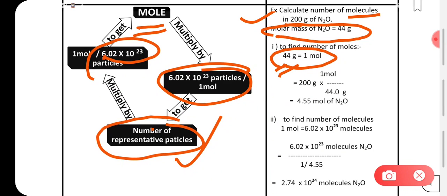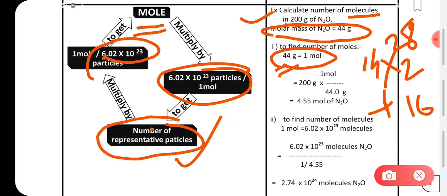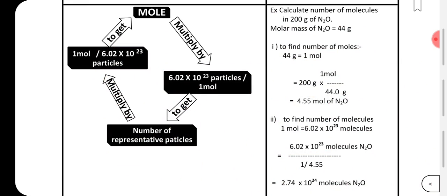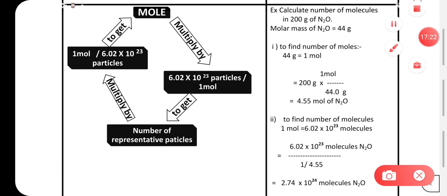What you have to do is, nitrogen atoms are 2 in number, and each nitrogen has 14, so 14 into 2. Then to whatever value you get, you have to add the atomic mass of oxygen, which is 16. So 28 plus 16 you get 44. You can do it and see that is what will come. Or the molar mass is already given in this question.